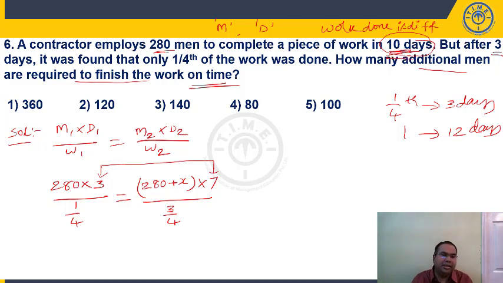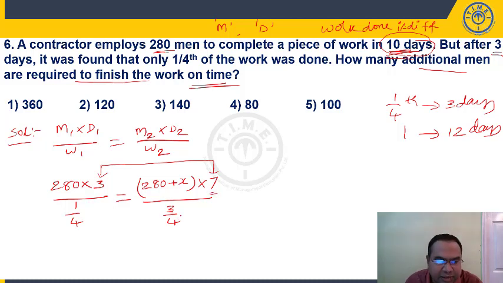So 280 men in 3 days have done 1/4. We have taken a few more people. So total people is 280 plus X. In 7 days, they'll complete the remaining work 3/4. On time means already 3 days are over, in 10 days, in 7 days.